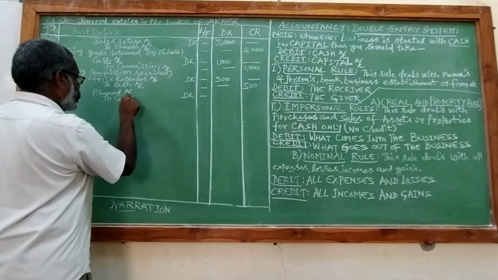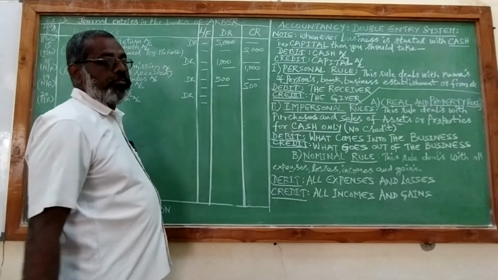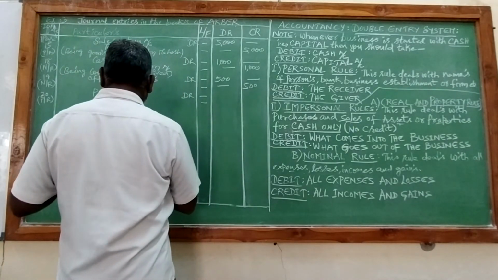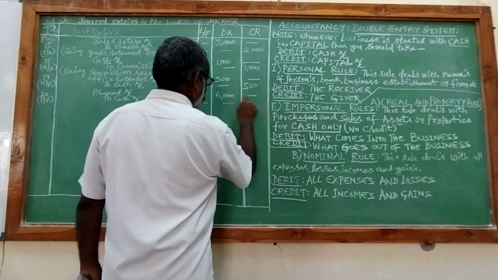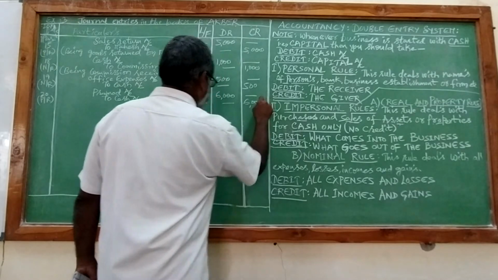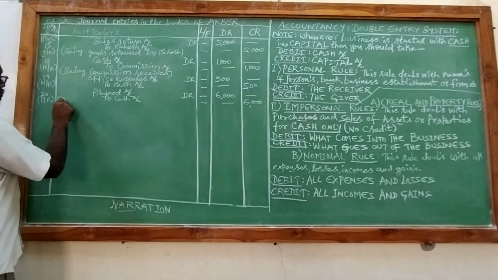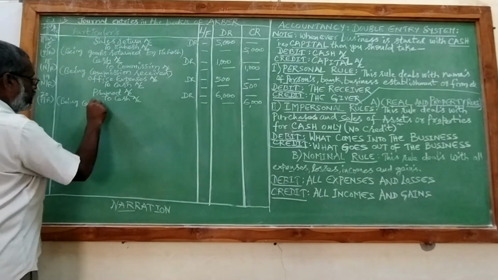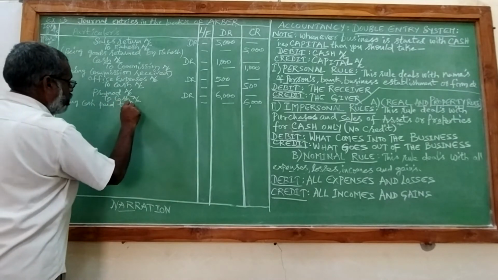Giving cash because cash is the universal mode of payment. 6,000. Narration will be being cash paid to promote.